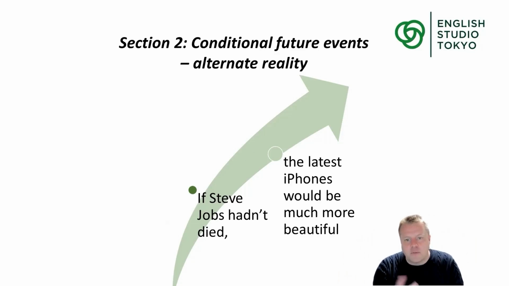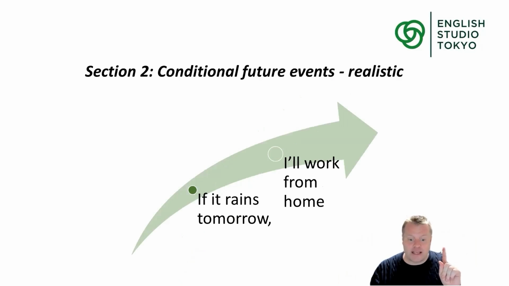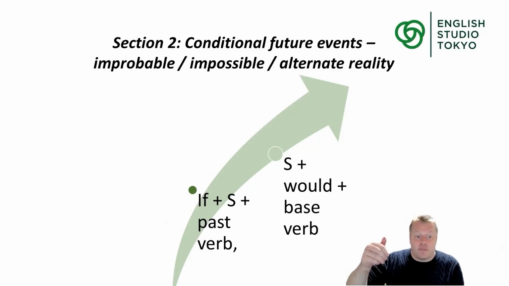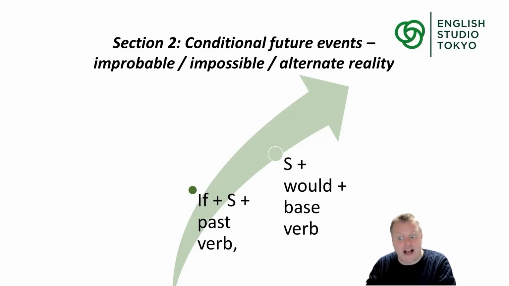That's great. So we use these conditional futures in really two ways. Way number one is when we talk about realistic future possibilities. We use if, subject, present verb, subject, will, and then the basic verb. And then when we talk about improbable events, which are low possibility, impossible events, which are just imaginary, and alternate reality events, which means changing the past, changing today, then we want to use this structure. If plus subject and a past verb, something would happen. That's how we strategically use these.